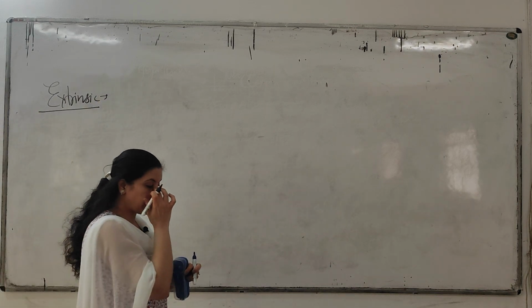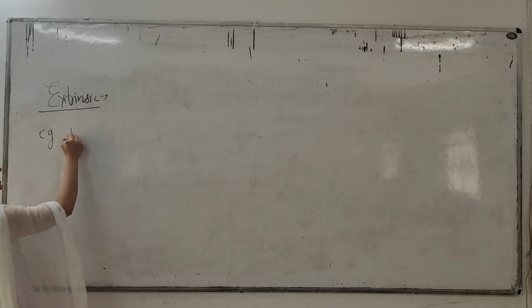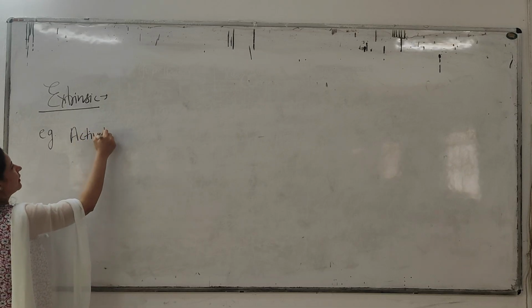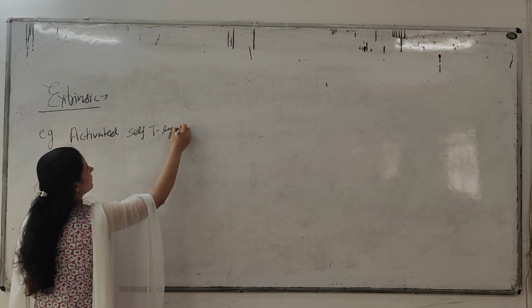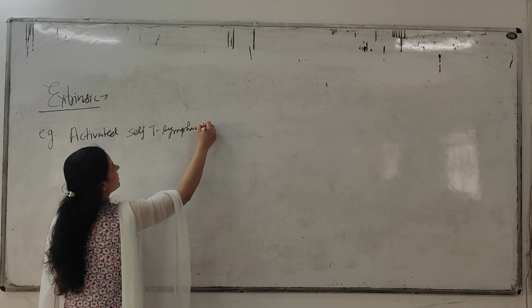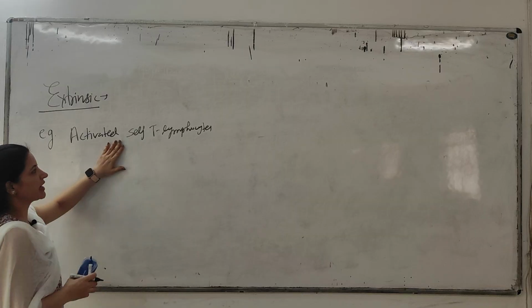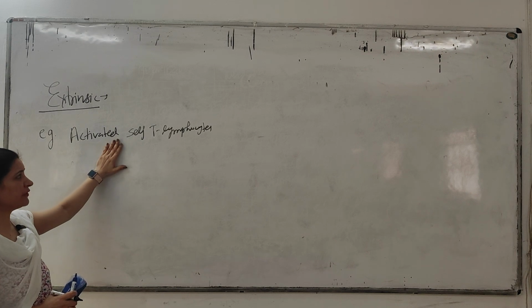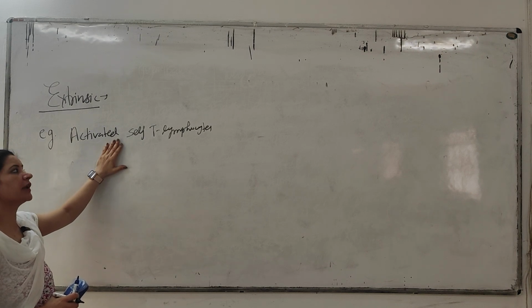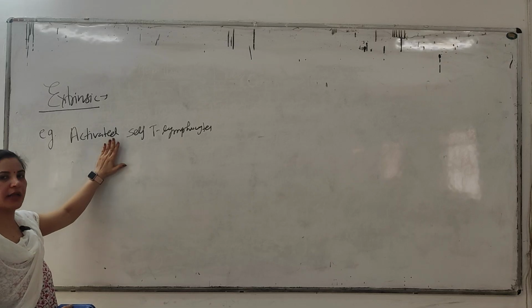Listen, for example, when there are activated self T lymphocytes, these activated self T lymphocytes undergo degradation by this extrinsic pathway. If these self-activated T lymphocytes are not removed by apoptosis, then what will happen? There is a development of autoimmunity. Autoimmune disorders will develop. We will read it thoroughly in the immunology series.